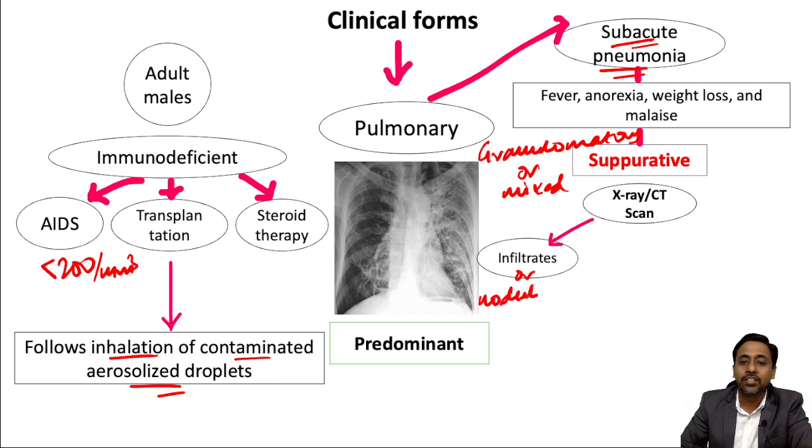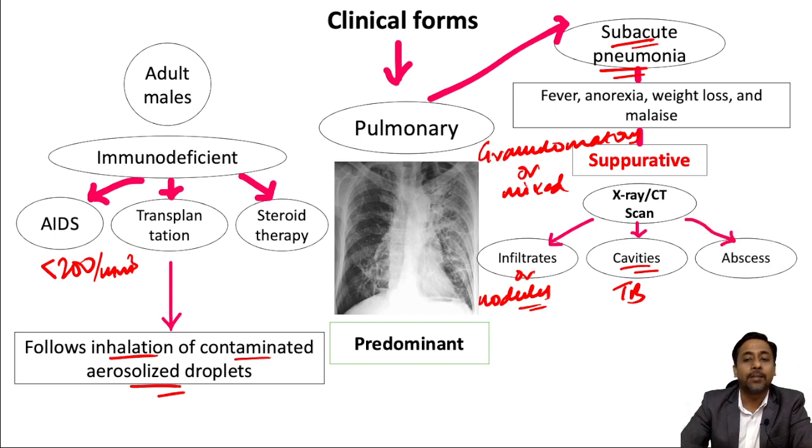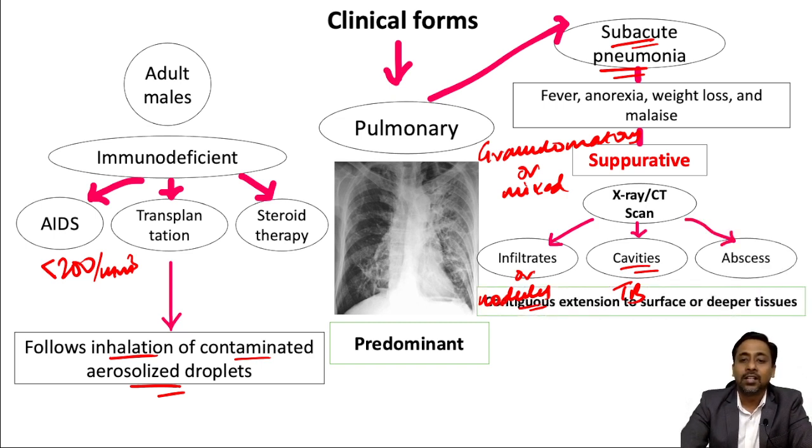These nodules may be single or may be multiple. We can find cavities which resemble TB, or we can find abscess, okay. And this, as I told you, has got a capability to progress through various tissue planes. So contiguous extension may be seen to surface or deeper tissue. So it may go either toward the surface or toward the deeper tissue, okay.